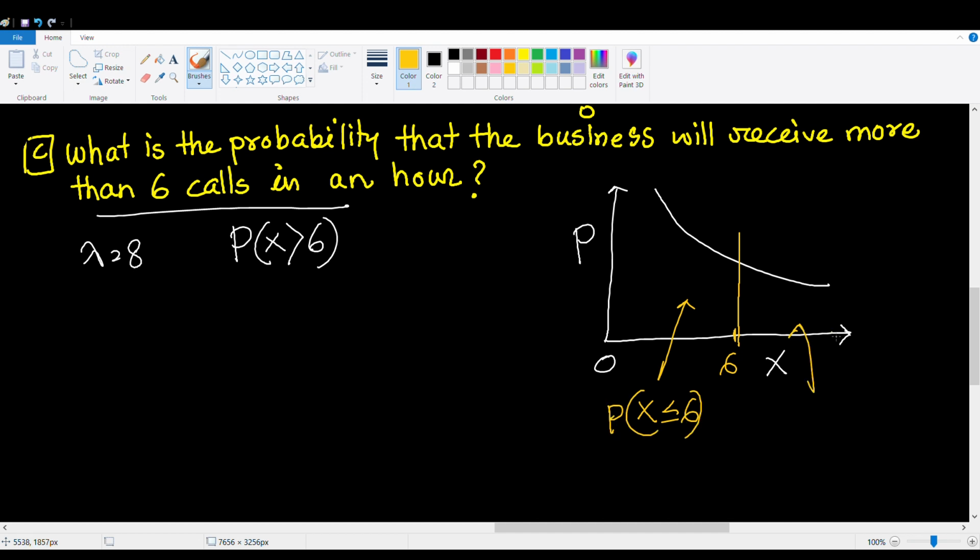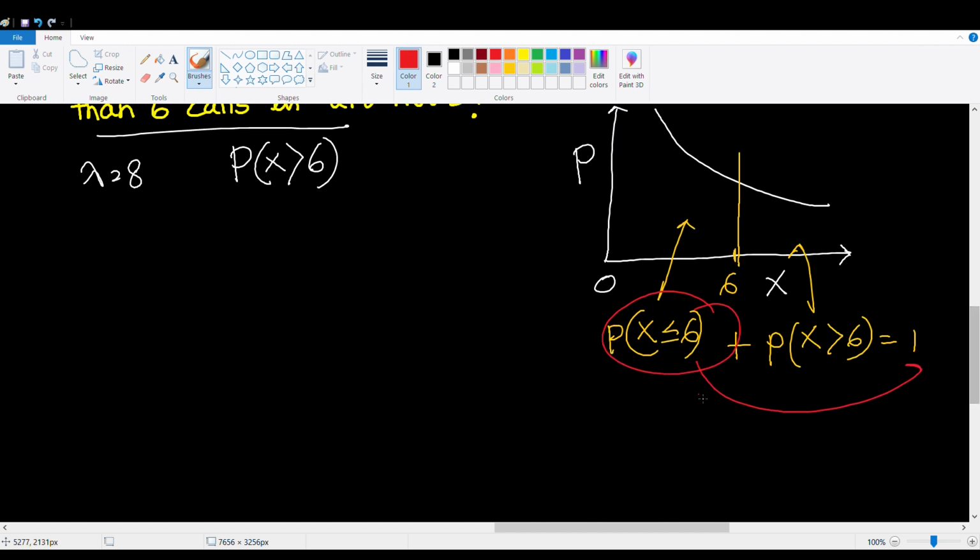On the right side, this represents the probability that x is greater than 6. Now if we add these values, this is going to be equal to 1. So if we take this term and move it to this side, we can say that the probability that x is greater than 6 equals 1 minus the probability that x is less than or equal to 6.